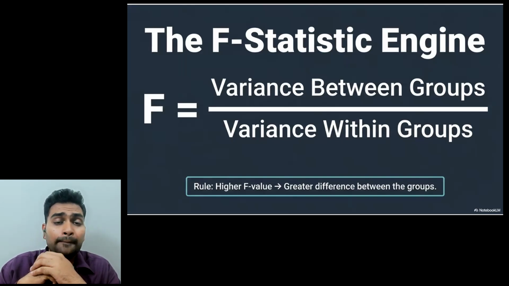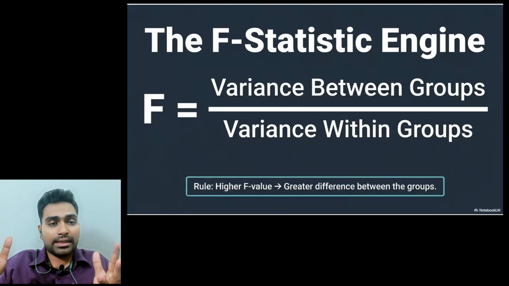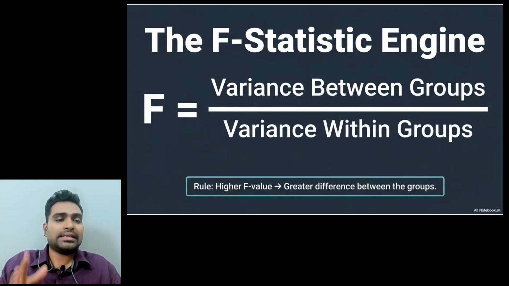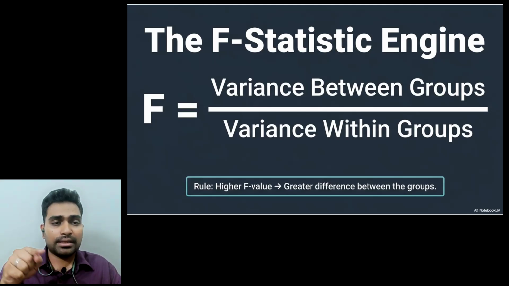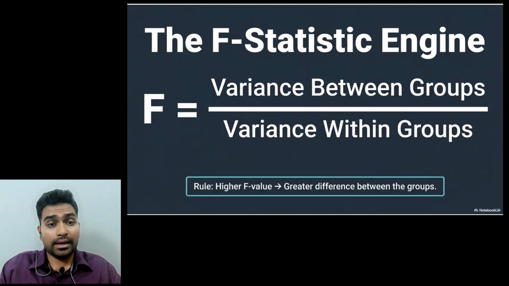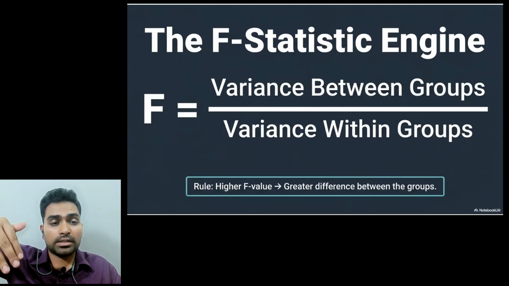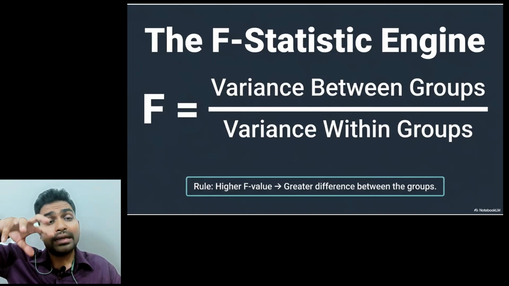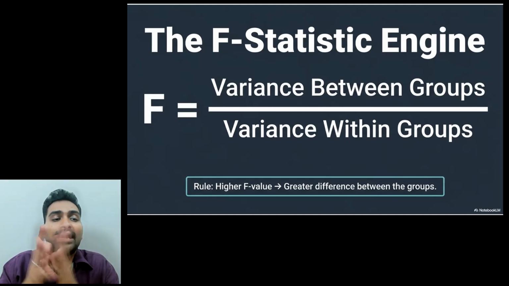Please remember one thing. F test and ANOVA are not the same thing. ANOVA is the larger thing. ANOVA uses the F test. If the question asked in the exam is what is the F test, you please write this. ANOVA is the larger test where you calculate the mean, then you calculate the variance between groups, variance within groups, all of that. ANOVA is a larger entity which uses this F test.